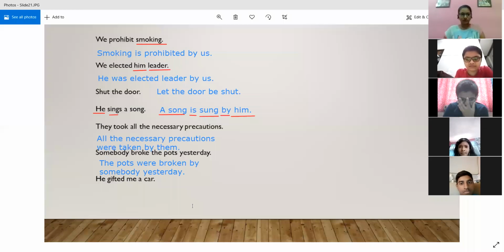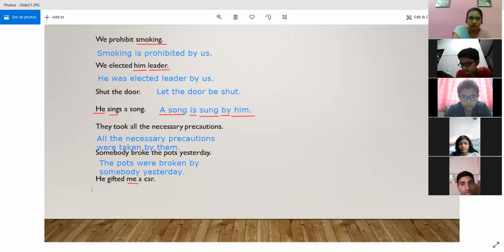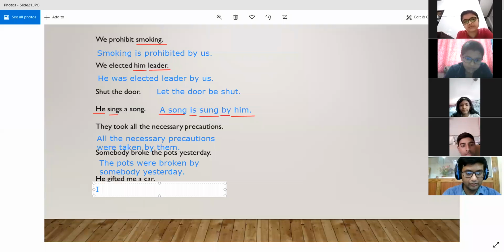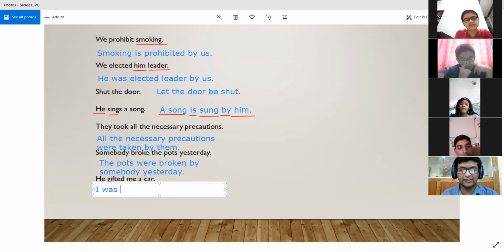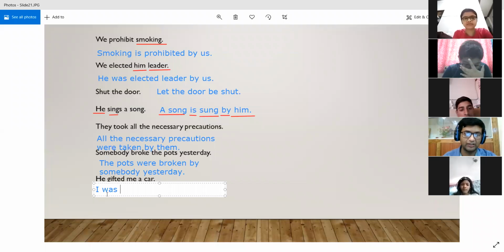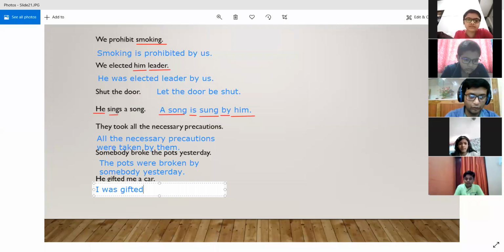All right, yes. So over here, she has correctly identified the object, that is me, right? She is saying, I was gifted a car by him. So we have made I the subject. Because the sentence is in simple past, we say I was, which is the correct form of the be verb. Then we use the third form of the verb gift, so it will be gifted.